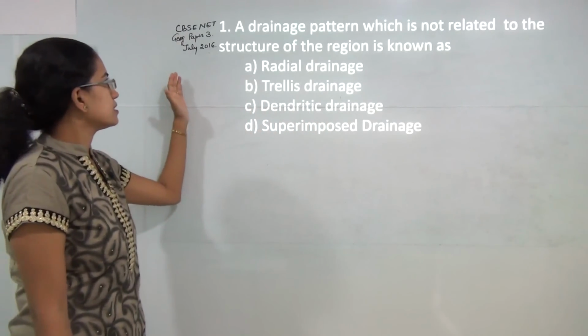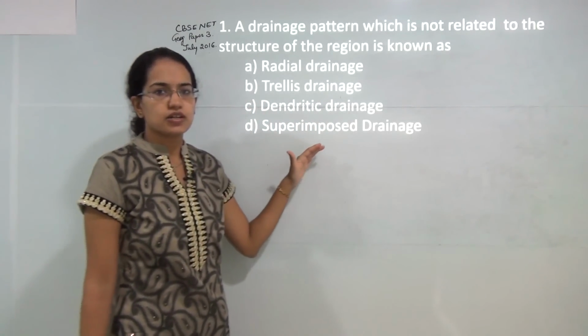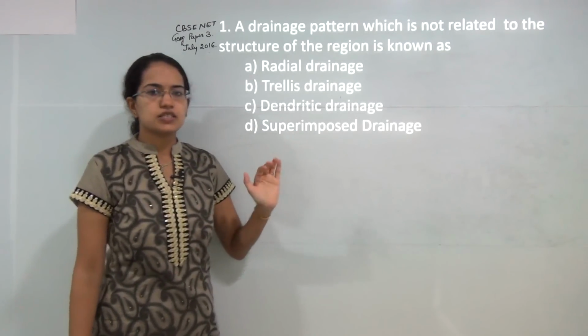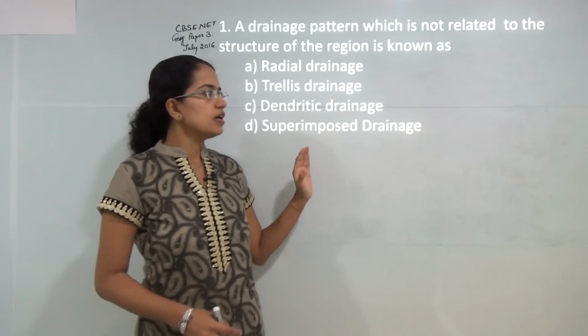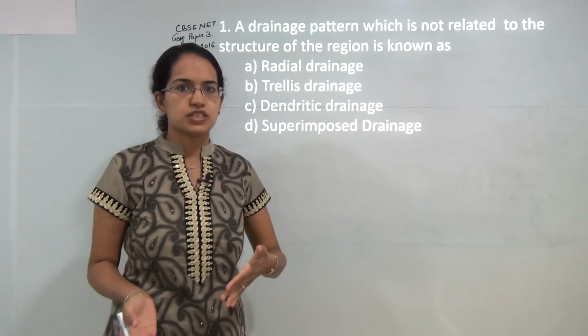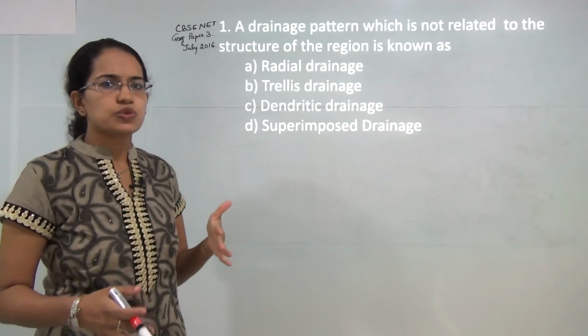We will be solving the NET examination paper for geography. We will be working on paper 3, July 2016. Now, a few of the things you should note before we start this paper. Most of the questions in paper 3 were exactly the same questions that were asked in 2014 June and December.